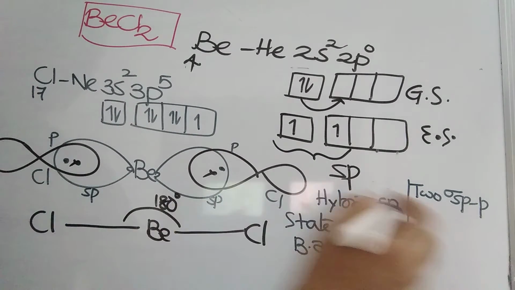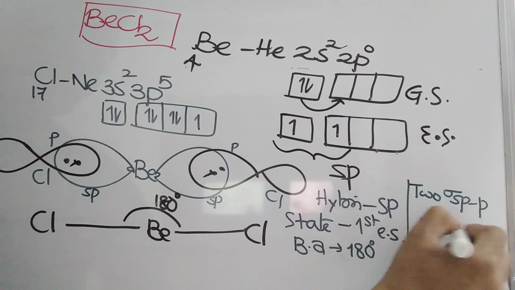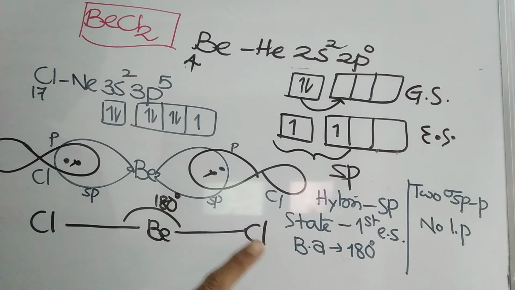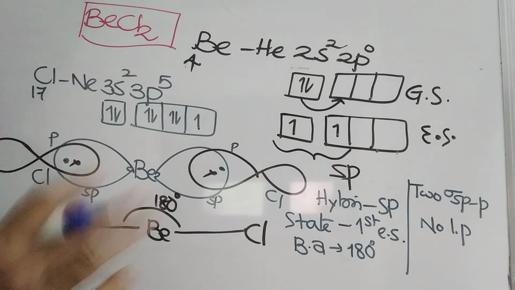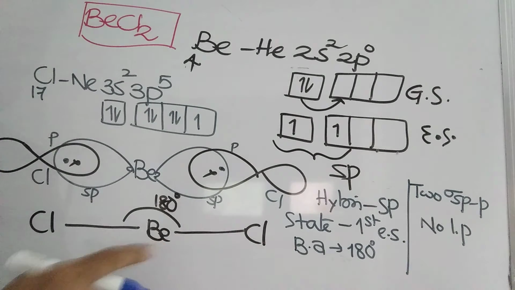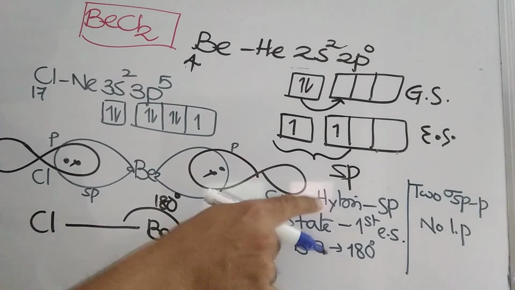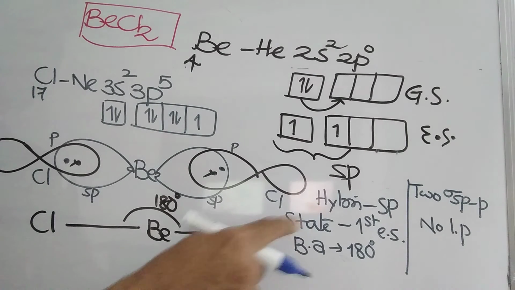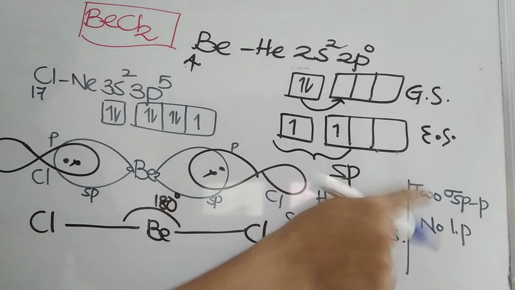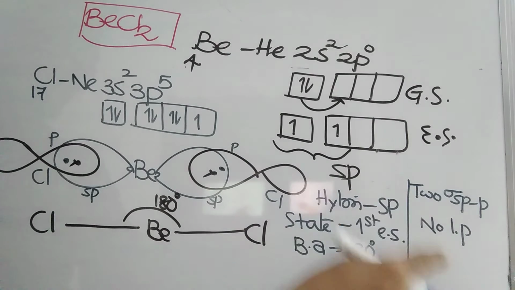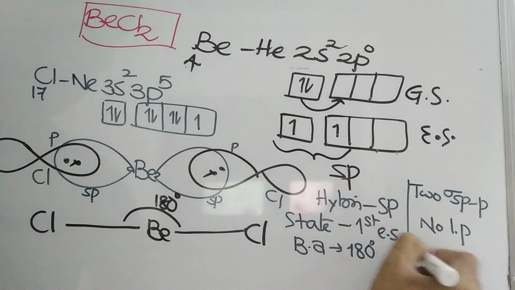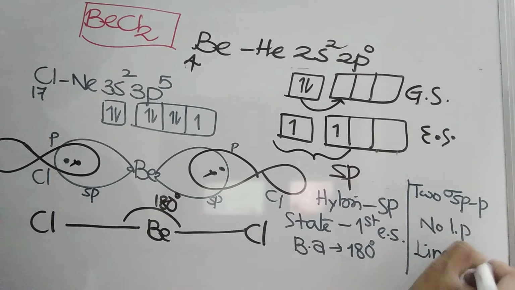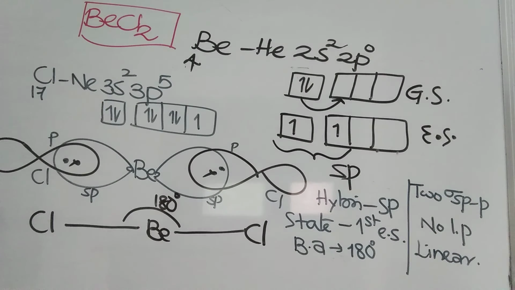On beryllium, no lone pairs are there. Central atom only we are mentioning, not chlorine. Chlorine will be having lone pairs. We don't require chlorine. We are discussing beryllium. So hybridization, state, bond angle, nature of overlapping, lone pairs, and geometry. Geometry is going to be linear. This is about beryllium chloride.